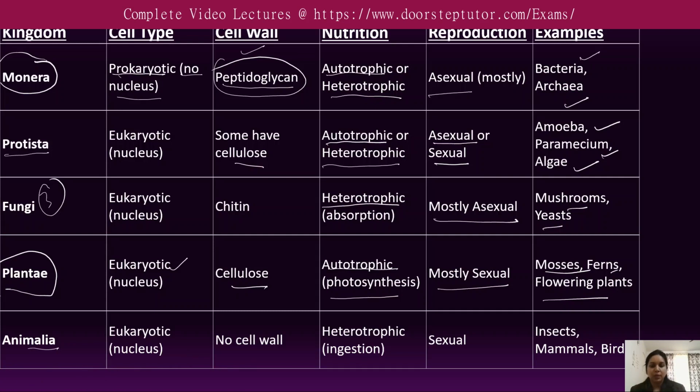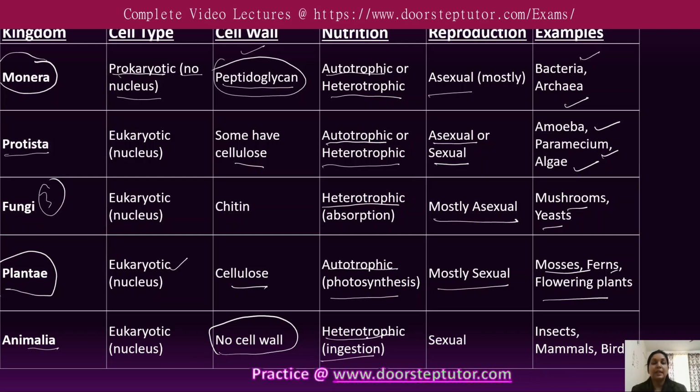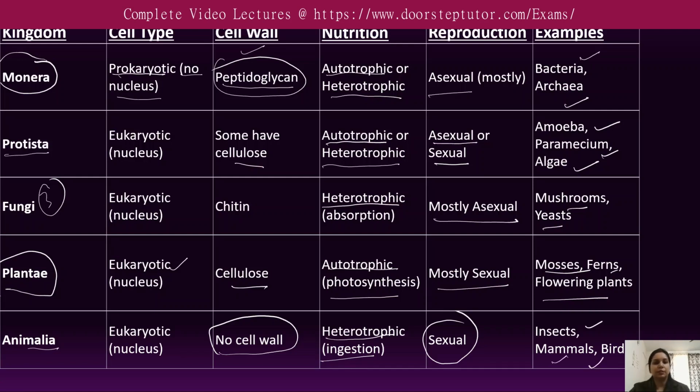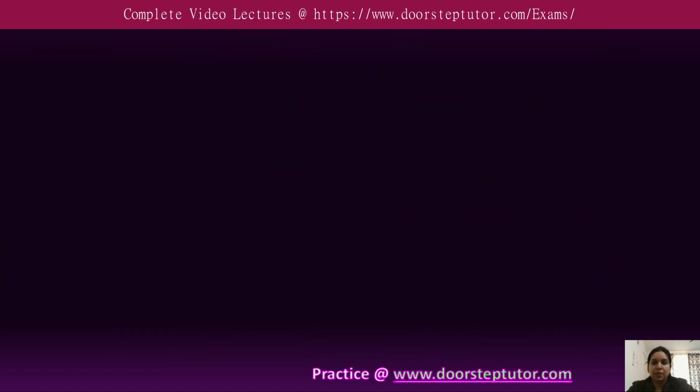The mode of nutrition is heterotrophic, that is ingestion. They usually depend on others, and the mode of nutrition is ingestion. The mode of reproduction is sexual, and this includes insects, mammals, birds, and several other categories of animals.